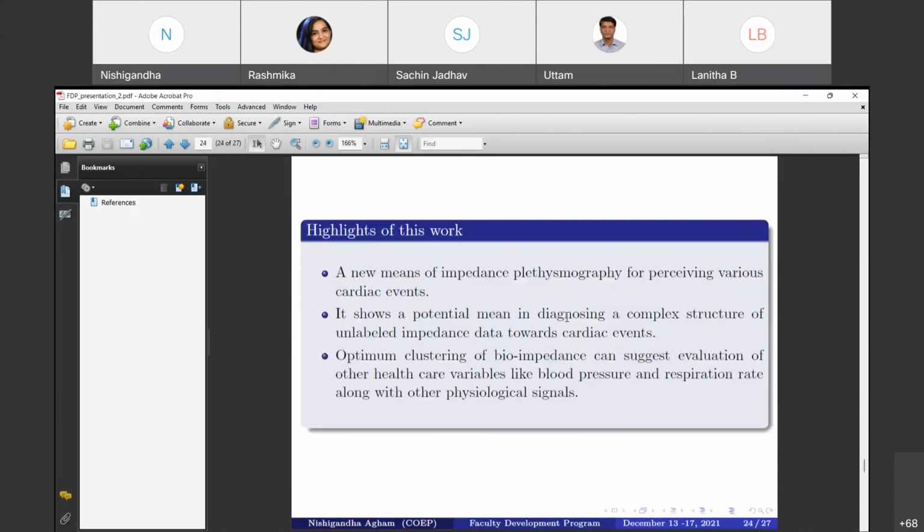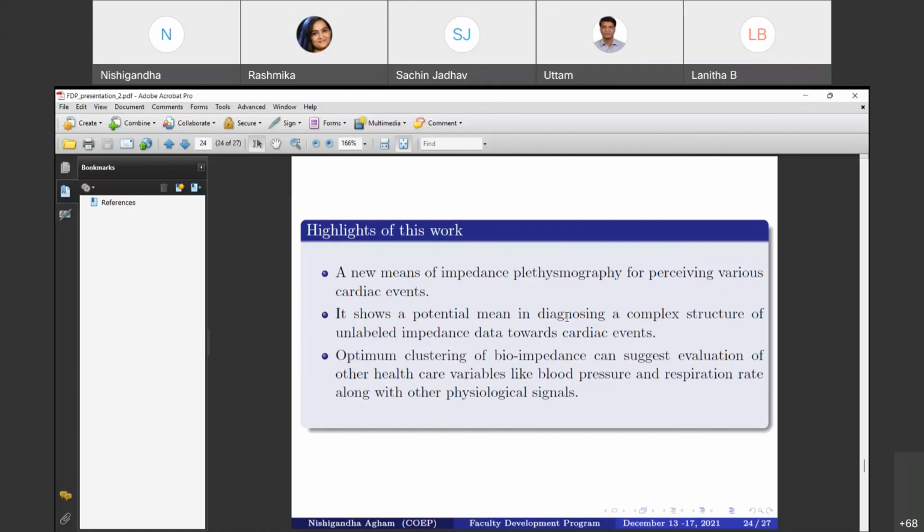This is the main highlight, or main conclusion, of the proposed method: we propose a new means of impedance plethysmography for perceiving various cardiac events. As we mentioned, stroke volume is one of the very important cardiac events towards the estimation of BP, and it shows potential in diagnosing the complex structure of impedance data towards cardiac events.